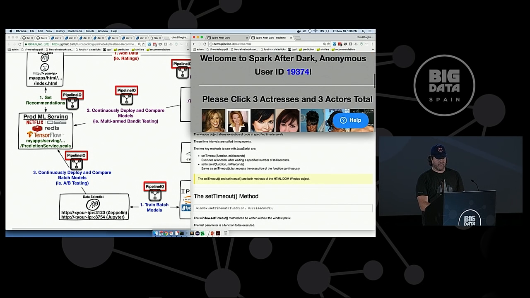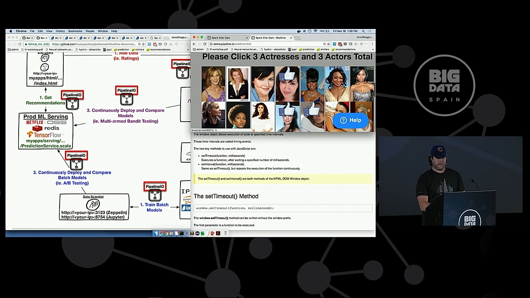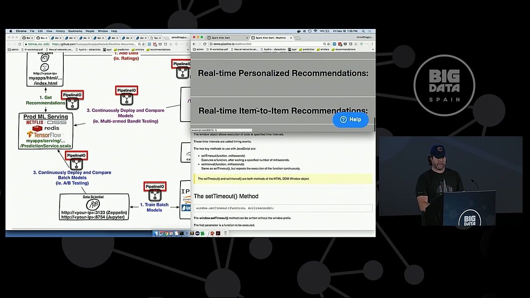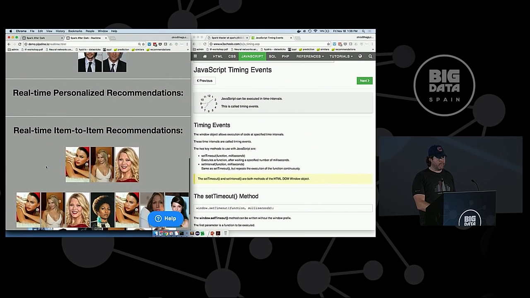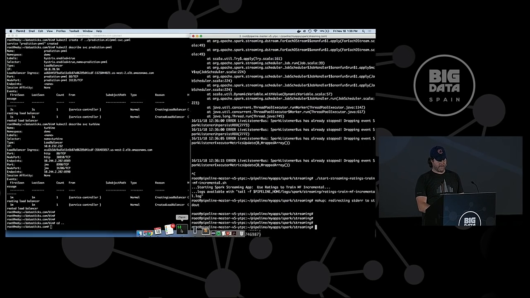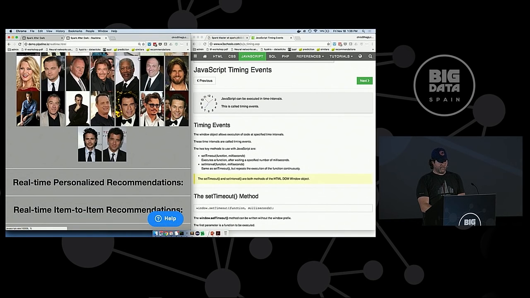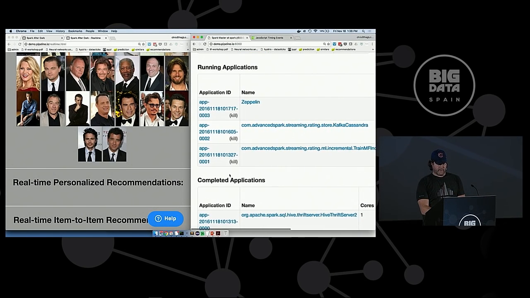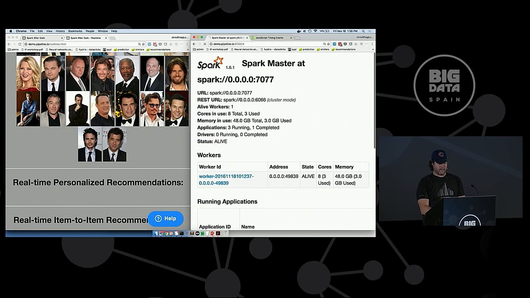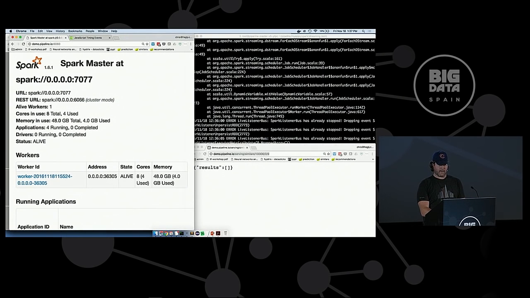Is it showing anything? I might have to restart the job, but one sec. So this is recalculating both the item to item recommendations. Okay, yeah, it's not showing that one. One sec. Let me kill this incremental one. Might need you guys to click again here.